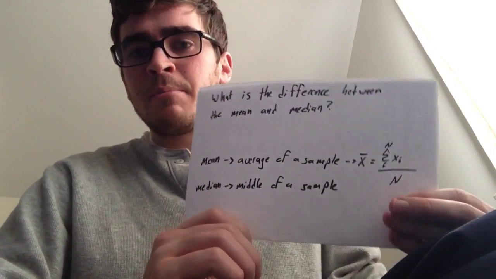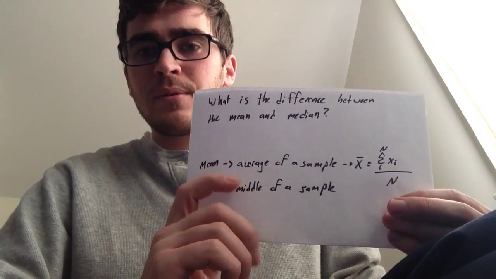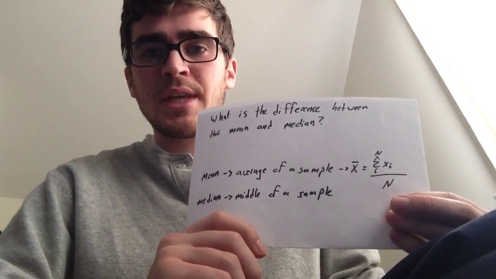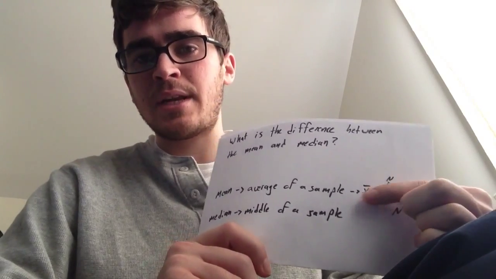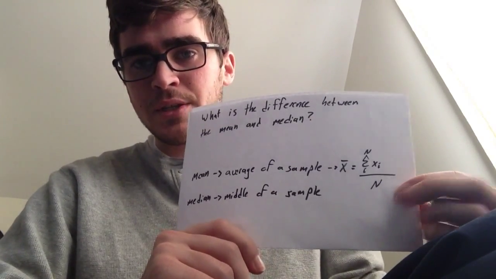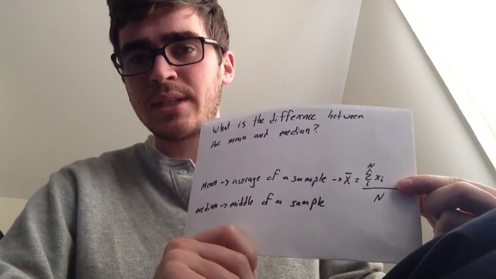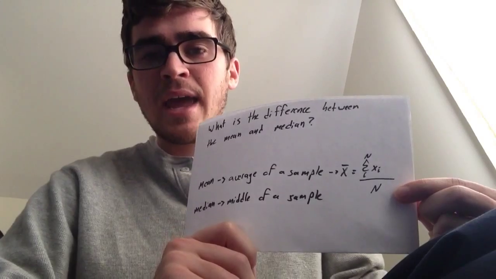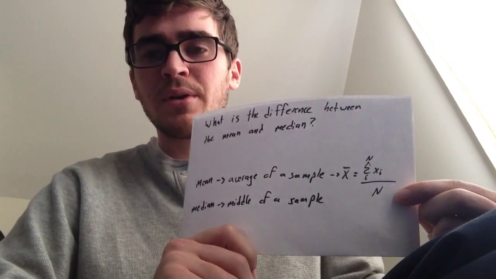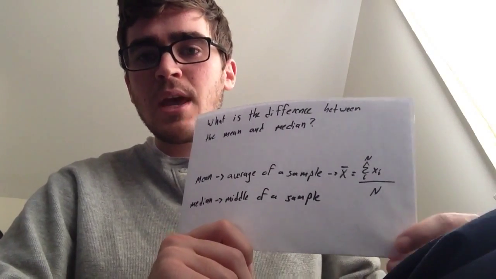What is the difference between the mean and the median? Well, first off, the mean is also known as the average of a sample, and it's represented here by x bar in this equation. And it's just all the x's, all the data points in a sample, divided by capital N, which is the total number of data points in that sample.